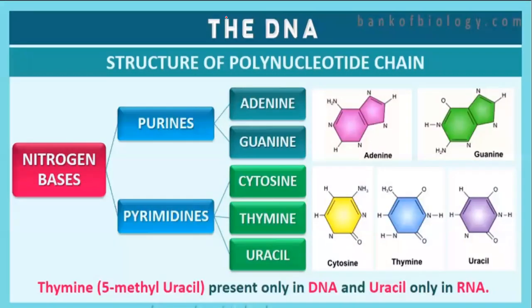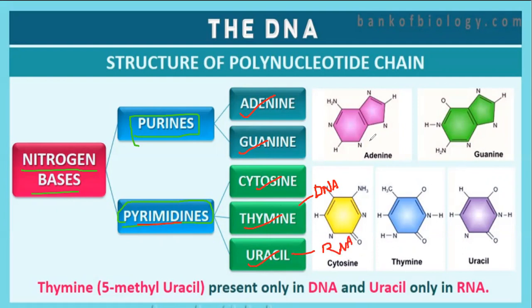Nitrogen bases are of two kinds. I think the color is not visible. Yes. Nitrogen bases are of two kinds, that is purines and pyrimidines. Purines are again classified into two, that is adenine and guanine. Pyrimidines are classified into cytosine, thymine and uracil. Thymine is present only in DNA and not in RNA, whereas uracil is present only in RNA and not in DNA.